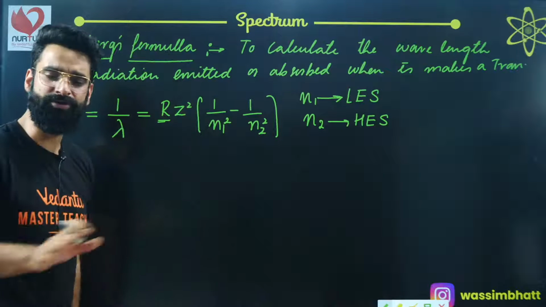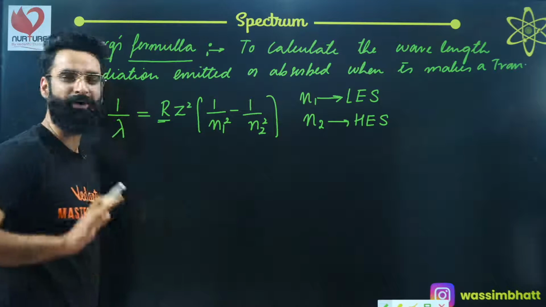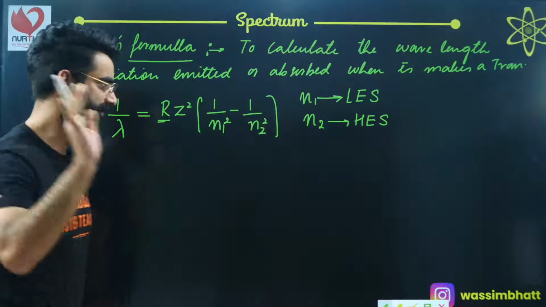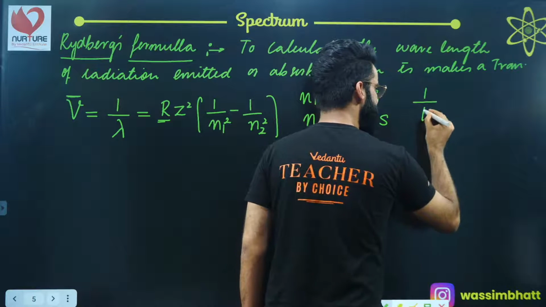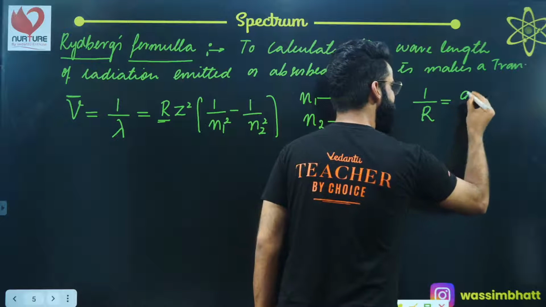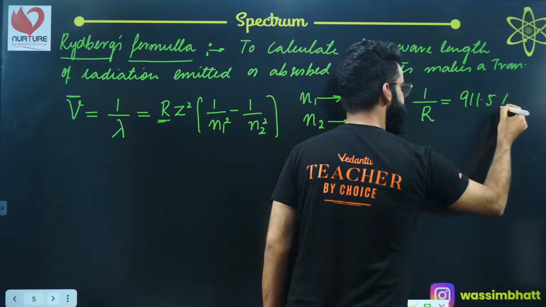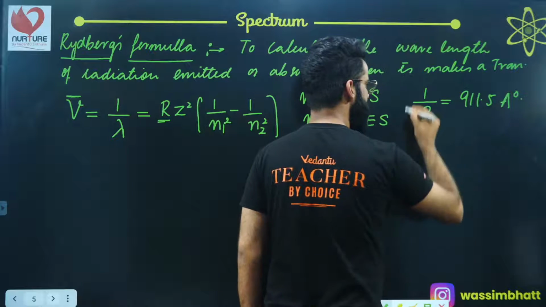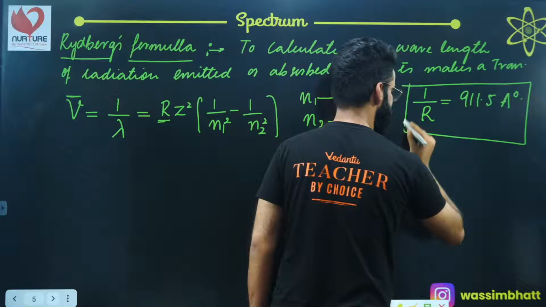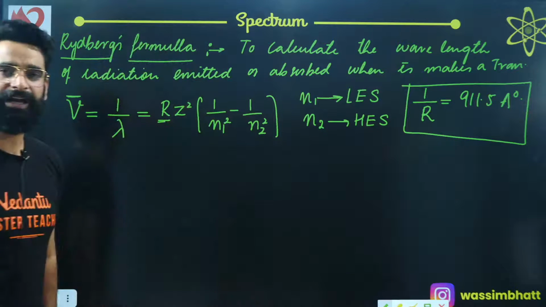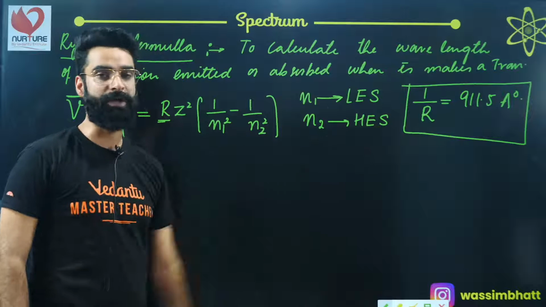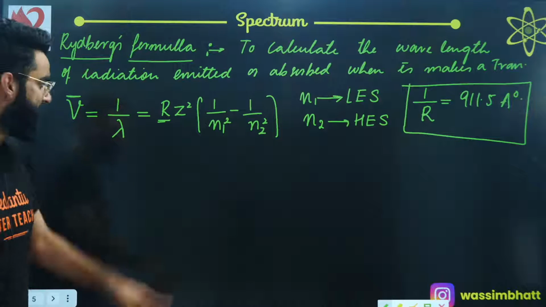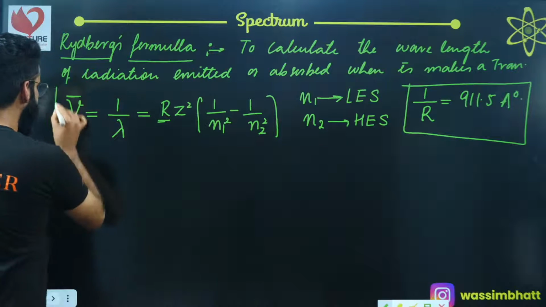Remember one more thing. You're not supposed to remember the value of R. Just remember one thing: always in the questions, you are going to take the value of 1 by R as 911.5 angstroms. And as you must know, 1 angstrom is 10 raised to the power minus 10 meters. This is what you are going to use in the equations. This relation is what we call Rydberg's formula.